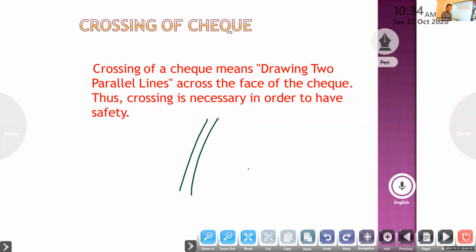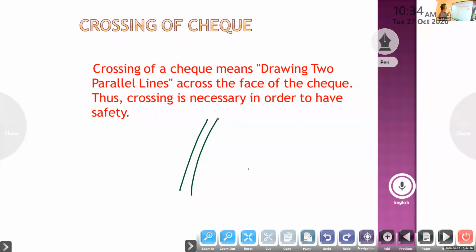But if it is crossed, they will not give the amount in cash. They will credit it in the person's account only. It is safe.